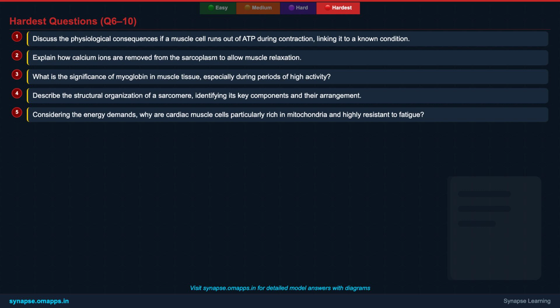Eighth, what is the significance of myoglobin in muscle tissue, especially during periods of high activity? Ninth, describe the structural organization of a sarcomere, identifying its key components and their arrangement. And 10th, considering the energy demands, why are cardiac muscle cells particularly rich in mitochondria and highly resistant to fatigue?